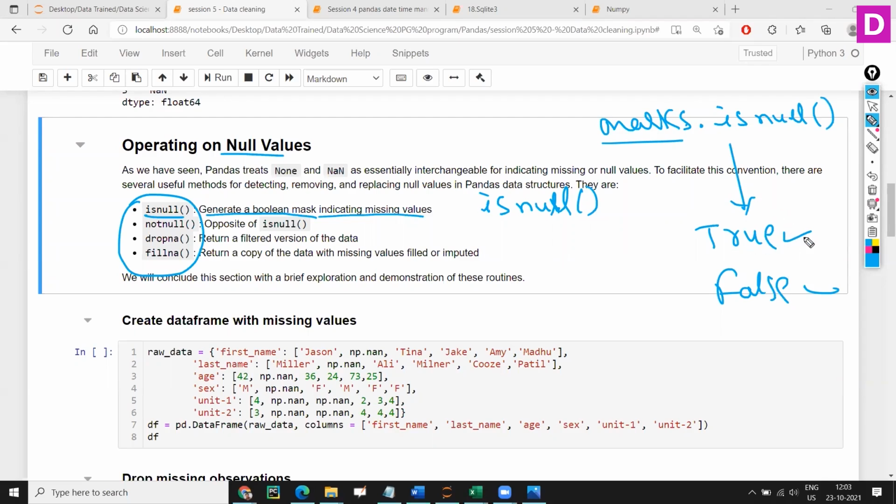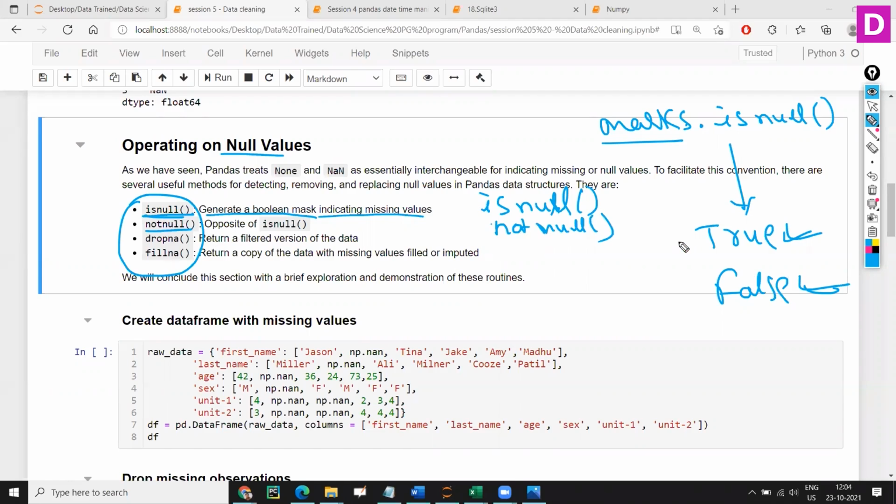If it is, yes, true. If it is not, it is going to return false. That is basically what is null. Then not null. Not null is just the opposite of is null. Opposite of is null. That's all.